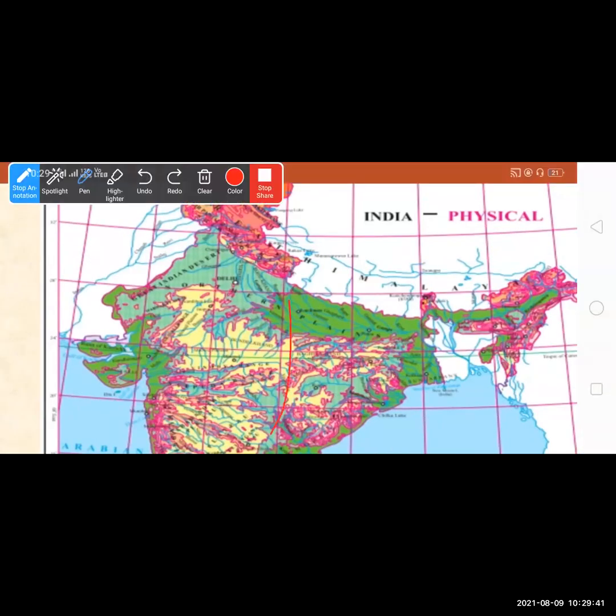The map is not very clear here. Please refer to the maps in the textbook. You will understand much better.